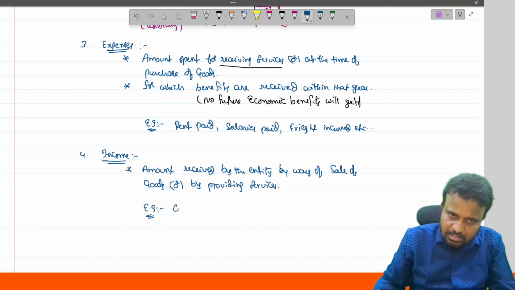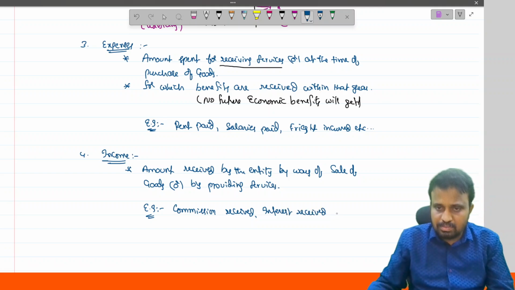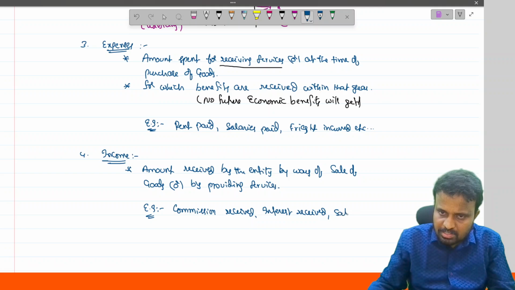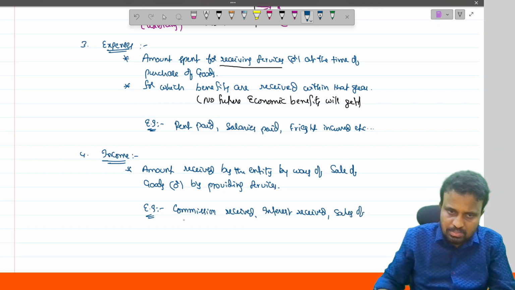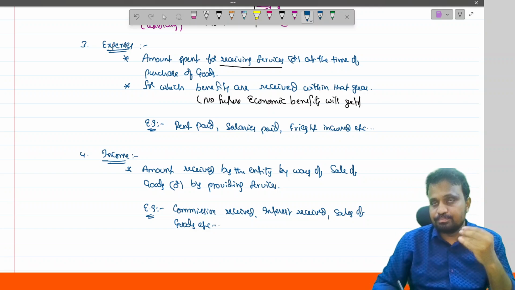For example, commission received, interest received, or sale of goods, etc. These are treated as income.